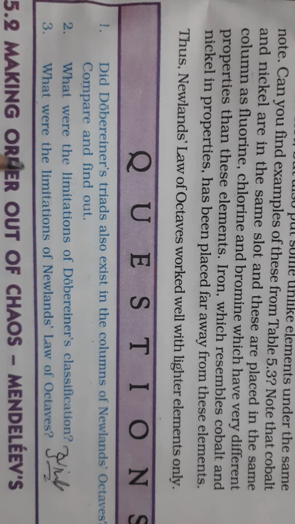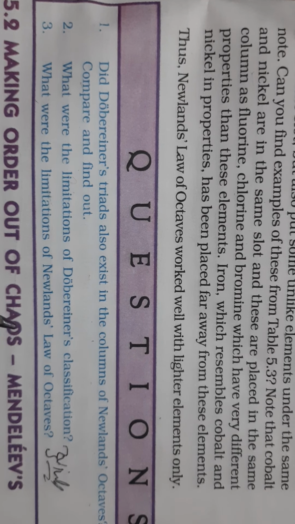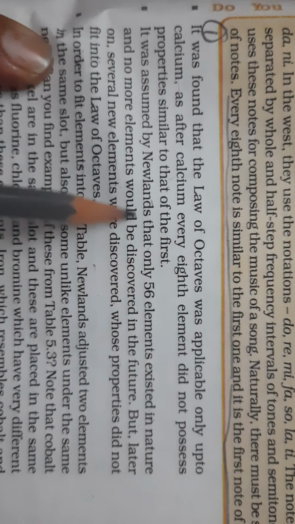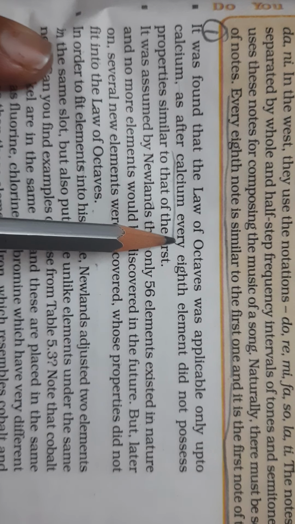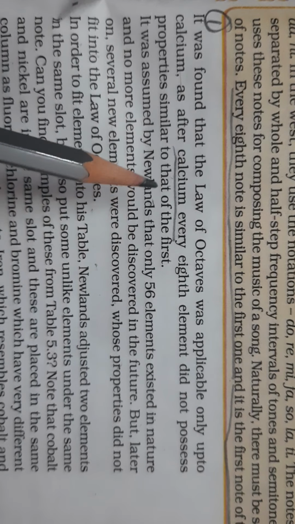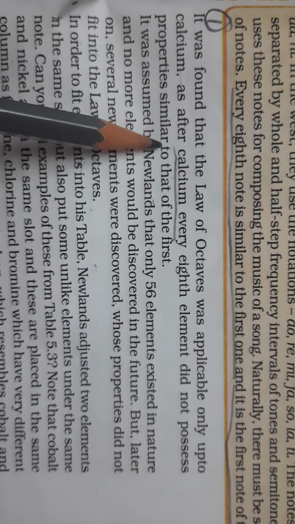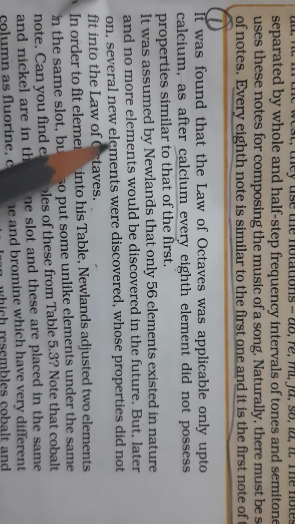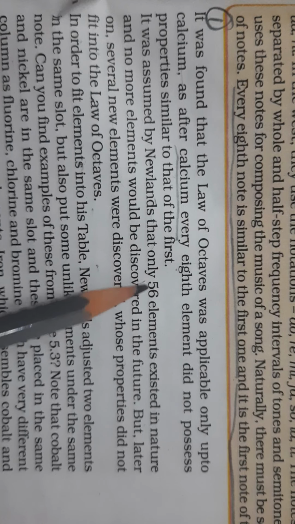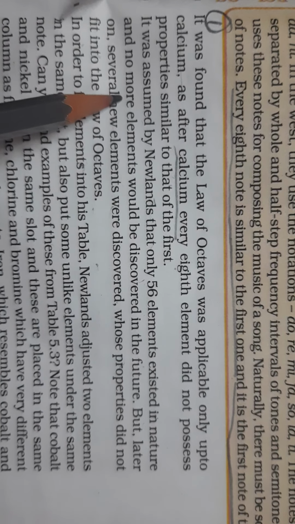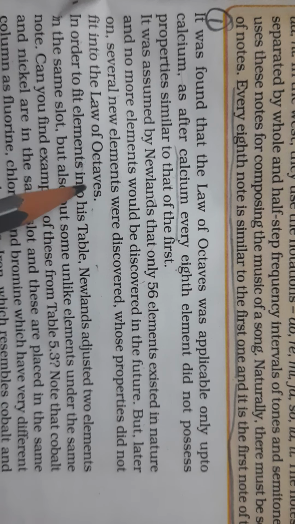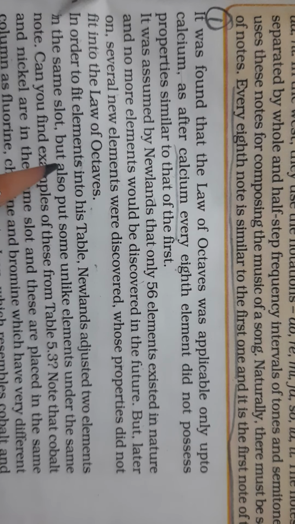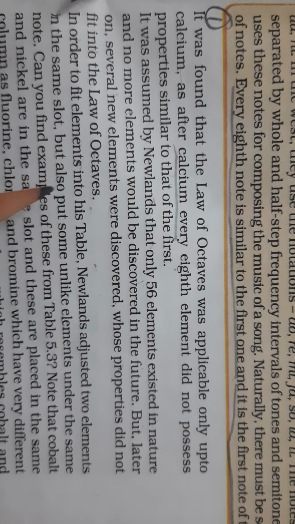Now next is, what were the limitations of Newland law of octaves? The limitations are given here. First, it is applicable only up to calcium. After calcium, the properties of the eighth element are not similar to the first one. Second, at the time of Newland, only 56 elements were known, but later on, when new elements came, they could not show the rules of Newland law of octaves.